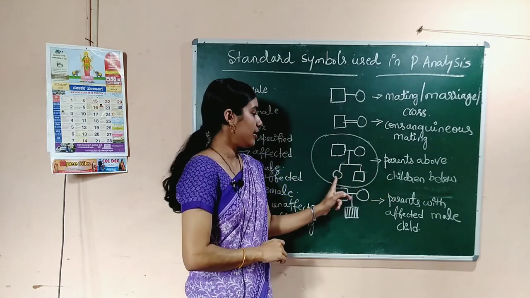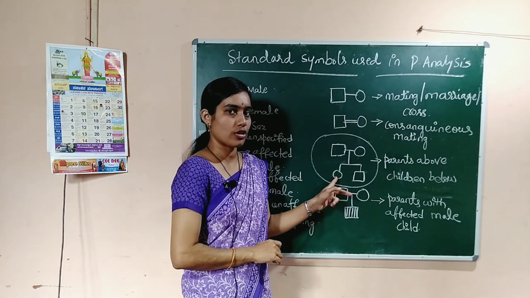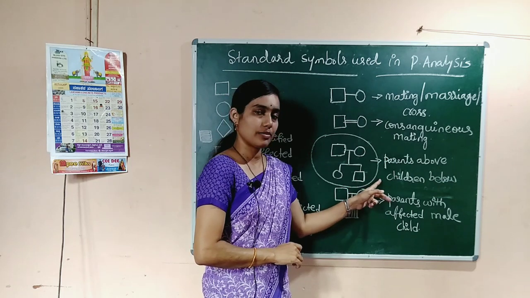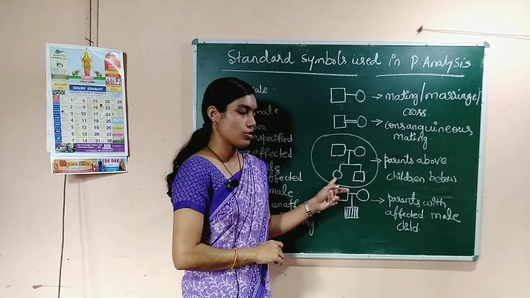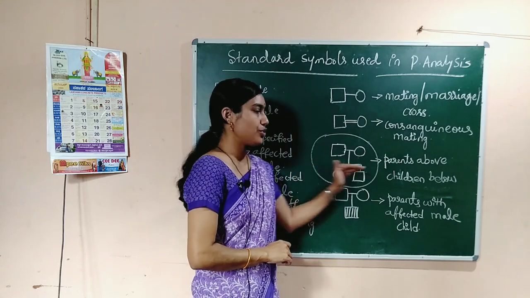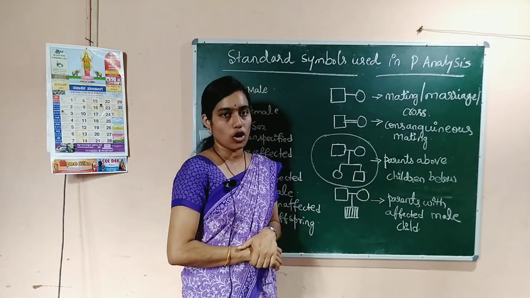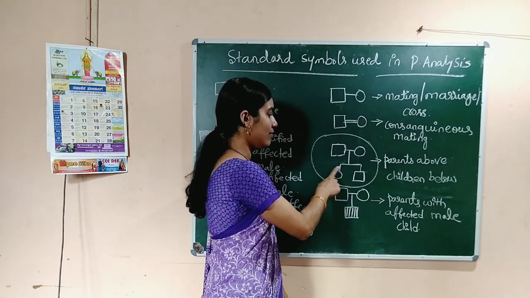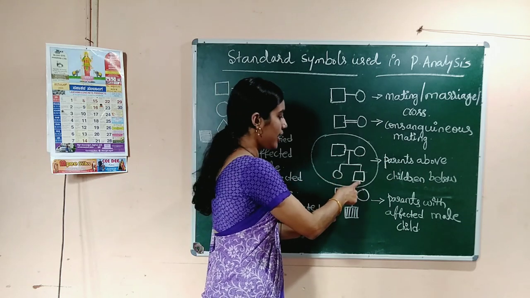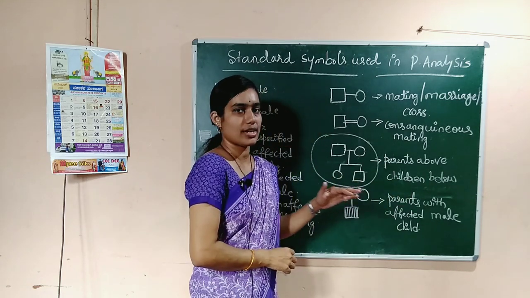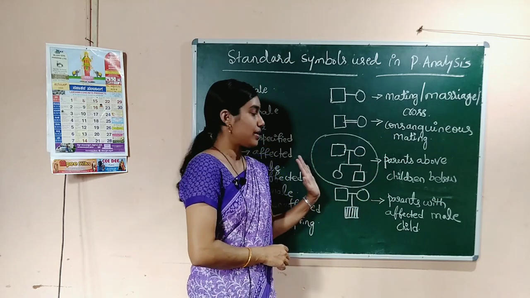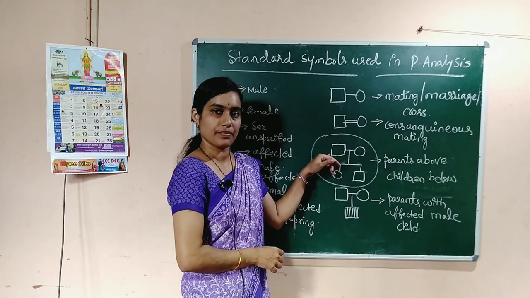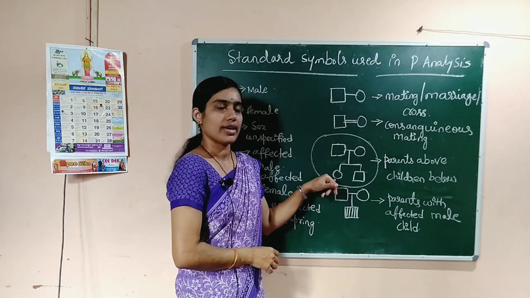That means the left individual is the first born child, then the second born child, and third born child, etc. So, this is the first born child. From left to right we are indicating the birth order. So, the first born individual, baby or child, we indicate first on the left. Next right, next, next, however many children there are, in that order itself, from left to right we are indicating the children below the parents. Parents are above, below it's children.